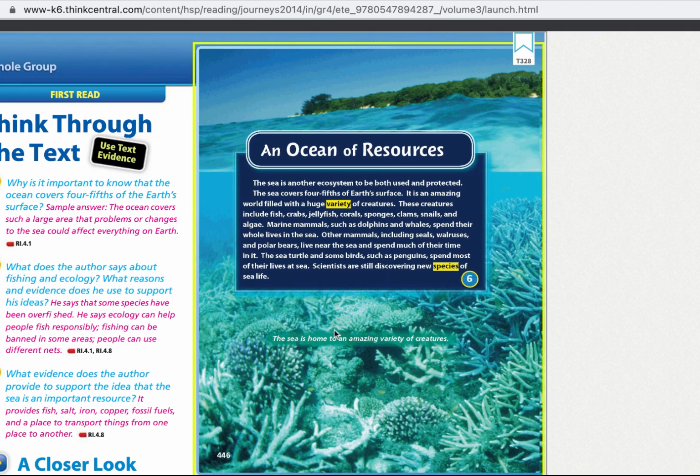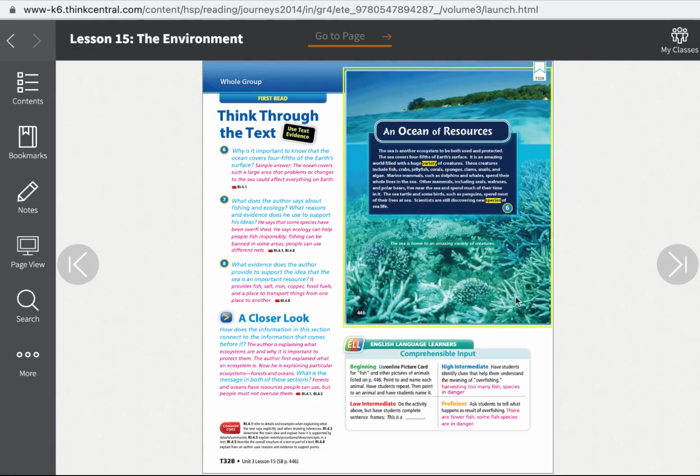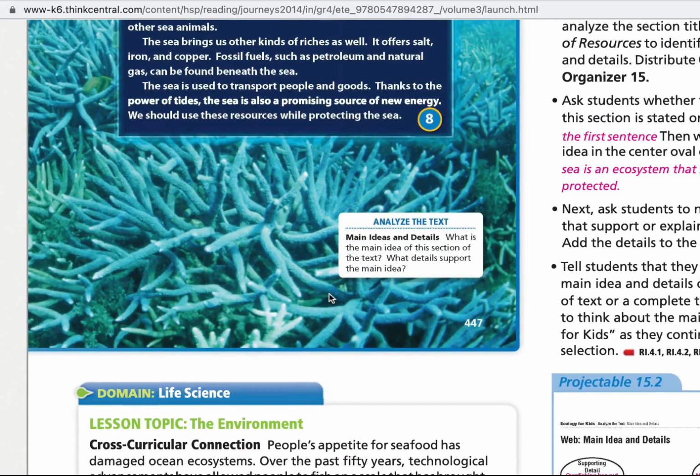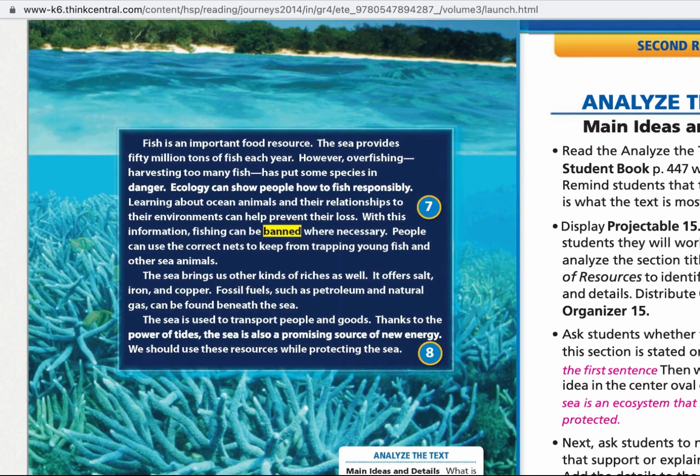The caption says, "The sea is home to an amazing variety of creatures." Fish is an important food source. The sea provides 50 million tons of fish each year. However, overfishing, harvesting too many fish, has put some species in danger. Ecology can show people how to fish responsibly. Learning about ocean animals and their relationships to their environment can help prevent their loss. With this information, fishing can be banned where necessary. People can use the correct nets to keep from trapping young fish and other sea animals.